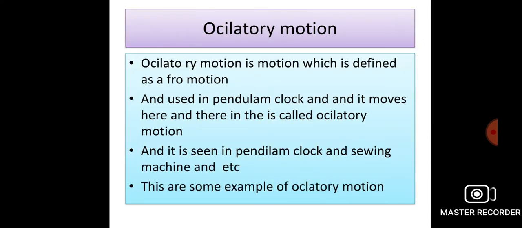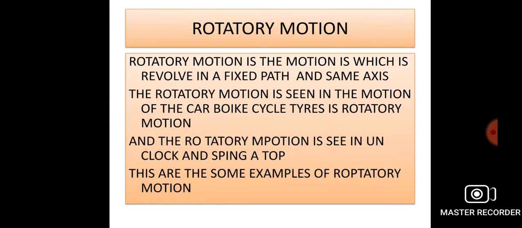Oscillatory motion. Oscillatory motion is a to-and-fro motion, used in a pendulum clock. It moves here and there, which is called oscillatory motion, and it's seen in the pendulum clock, a swing, etc. These are some examples of oscillatory motion.